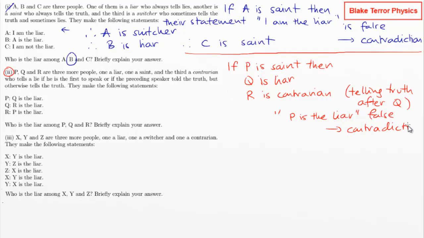So therefore we can rule out P as the saint. So that's something that we've got there. Right, let's try the next one then. So if Q is the saint, so we've ruled out that one.